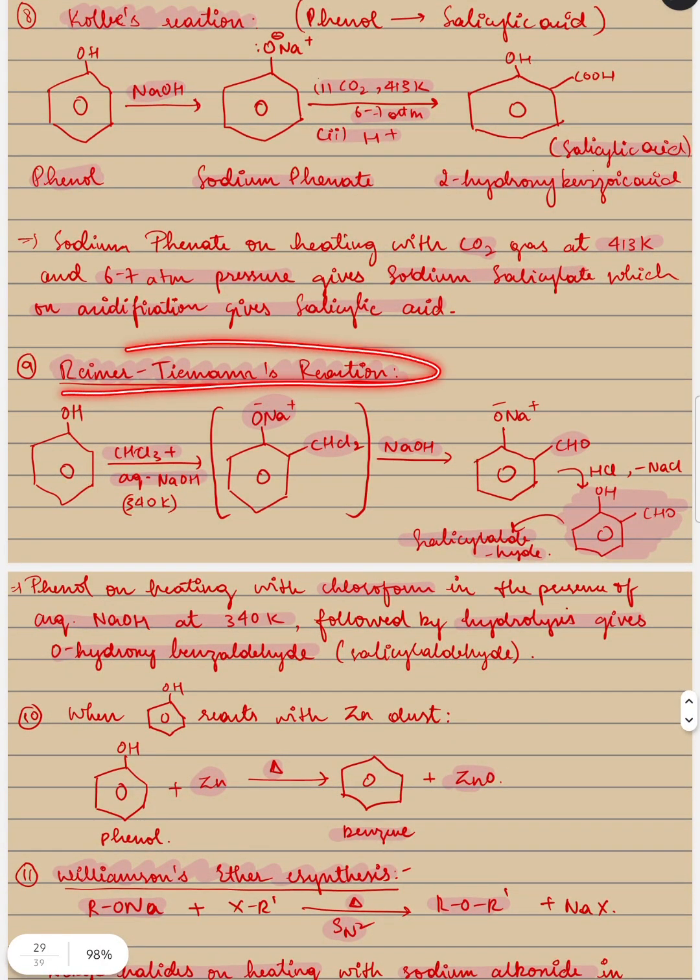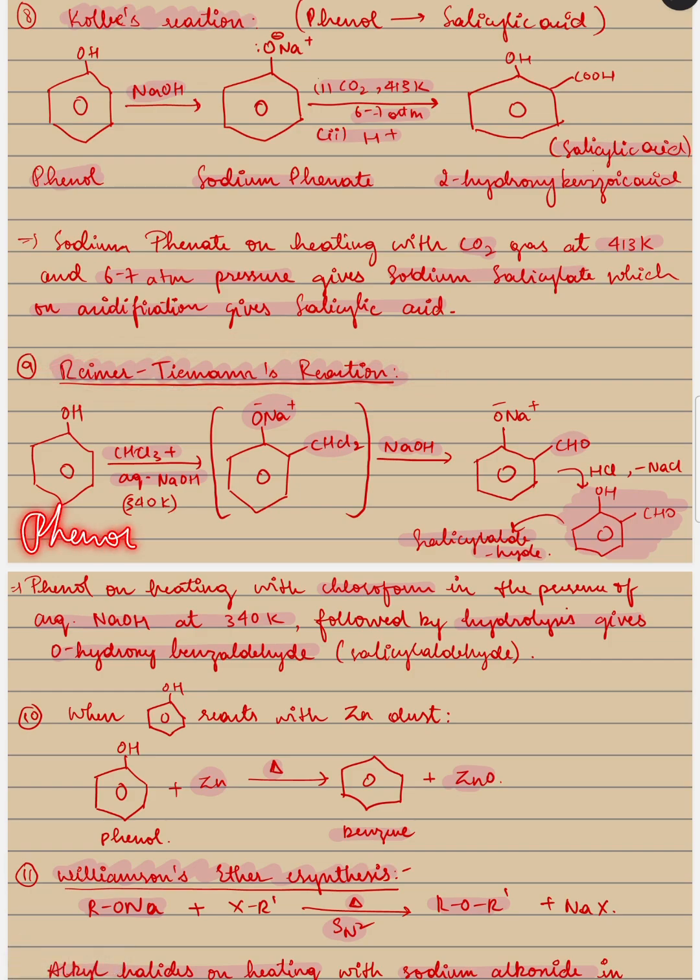Next is the Reimer-Tiemann reaction. Here, phenol reacts with chloroform in the presence of aqueous sodium hydroxide at 340 Kelvin. Yes, you see here it is CHCl2, it will become CHO, and here ONa will become OH.